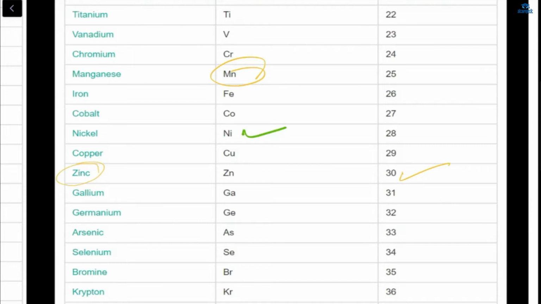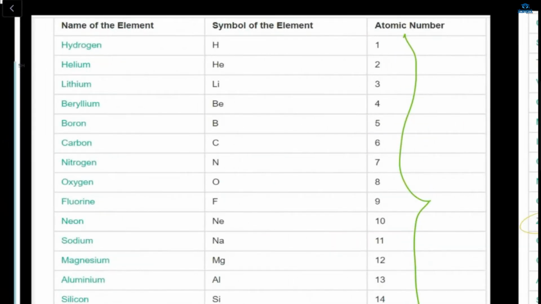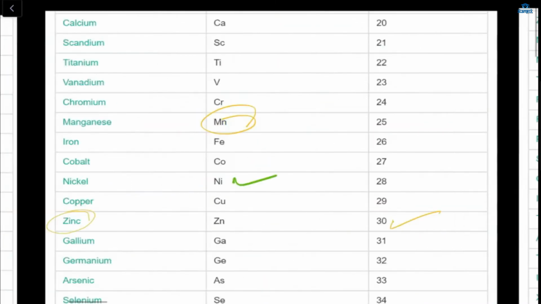Okay, so what about calcium? Ma'am, Ca, atomic number 20. Okay, for you it's 20. Advika, for you it's how much? For calcium, I'll say 20. Yes, it's 20. Calcium is 20.